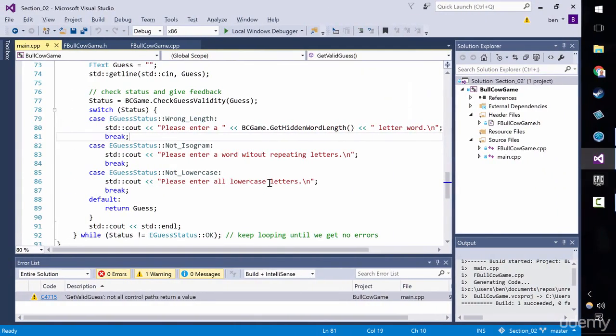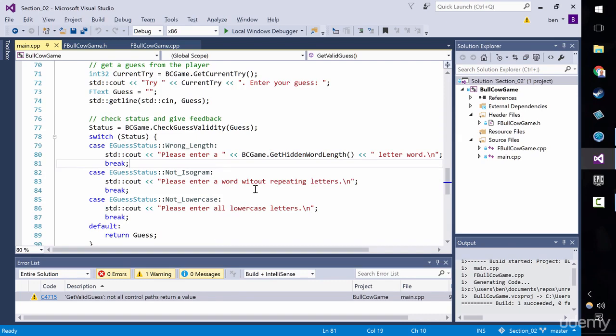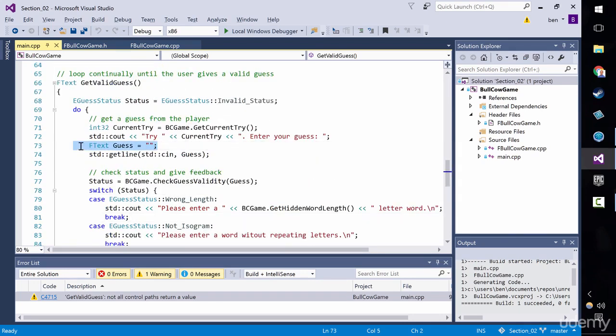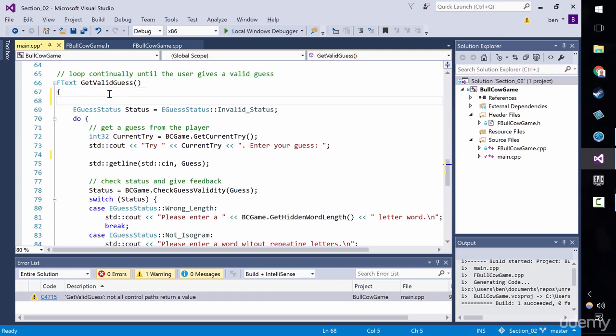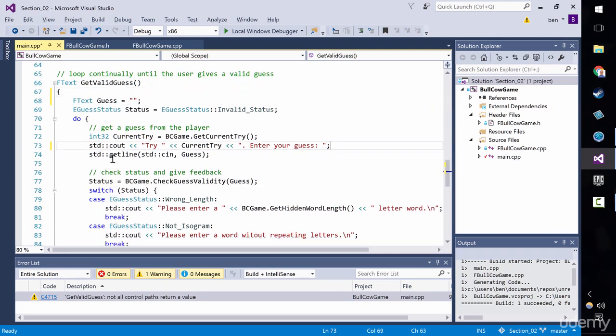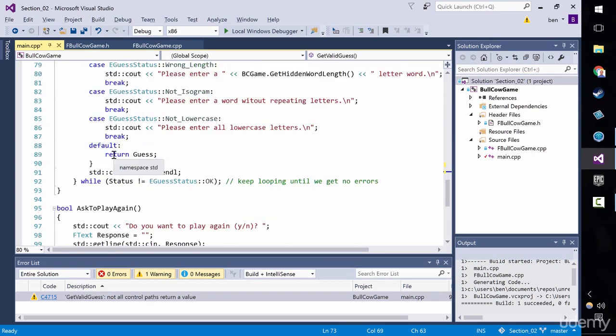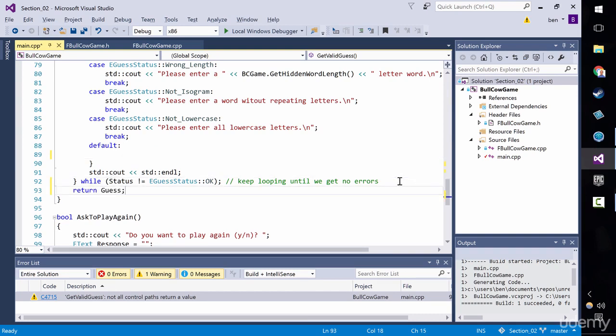Okay, so welcome back. Now the way that I'm going to remove this problem is I'm going to lift my guess here just to a higher level. I'm going to declare it before we go into the loop. What that allows me to do further down is, rather than returning the guess here under default, it allows me to return the guess after we leave the loop. After we've left the loop, we can be sure that every single code path returns a value, because we're always eventually going to get out of here, right?